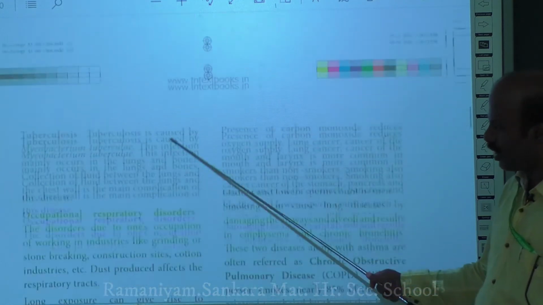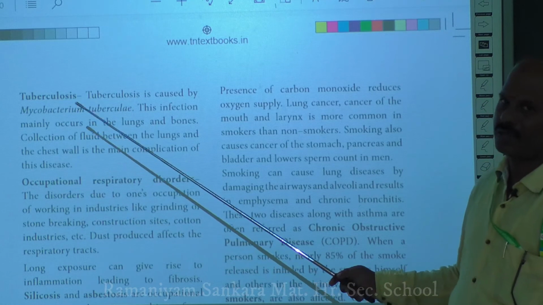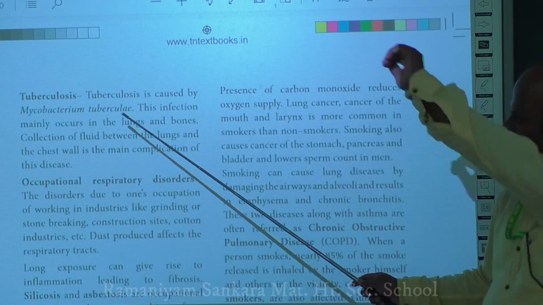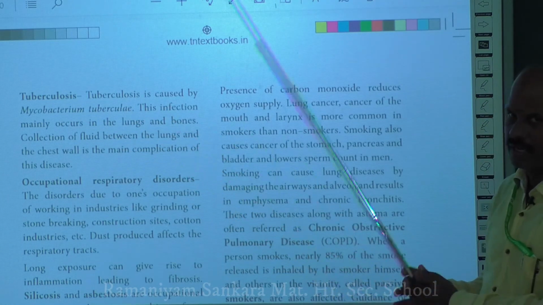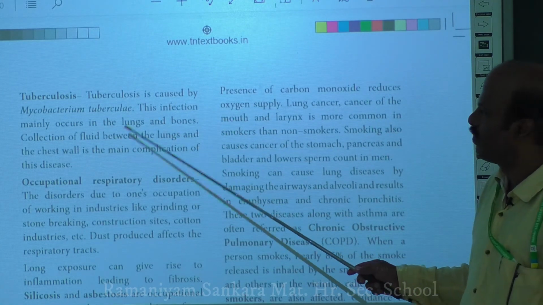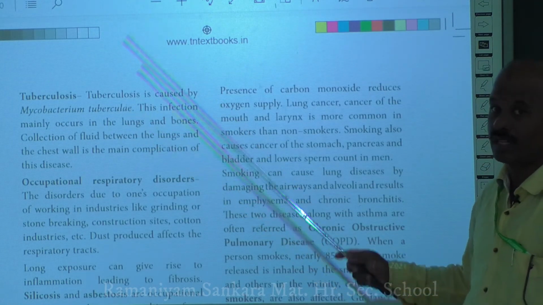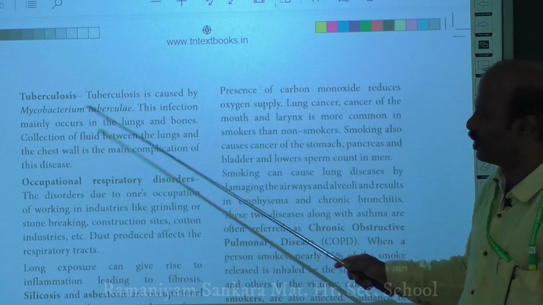Another important disease caused by microorganisms is tuberculosis. It is caused by Mycobacterium tuberculosis. This is a bacterium that causes the disease called tuberculosis. Here the infection mainly occurs in the lungs as well as in the bones. So this is also another lung disease, like pneumonia.